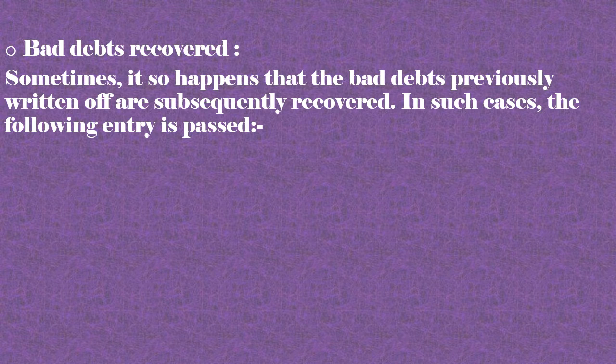So what we do is we put some amount which we feel that we will not get from the debtors as bad debts account. We put it in the bad debts account, and what we have previously written off means we have completely said that now this money will not be received at all. So let us just write it off.